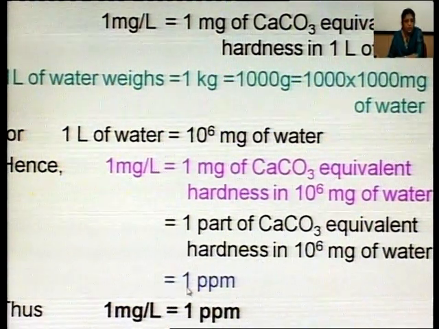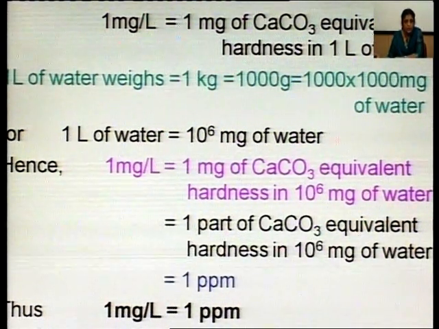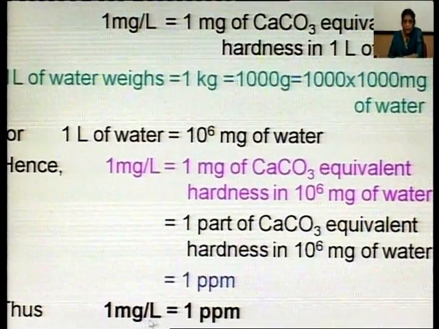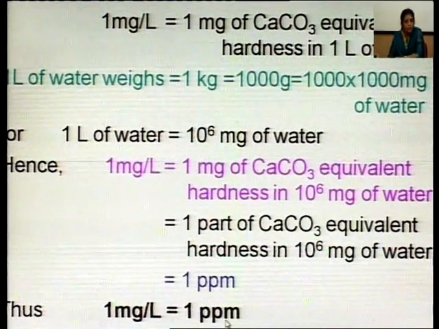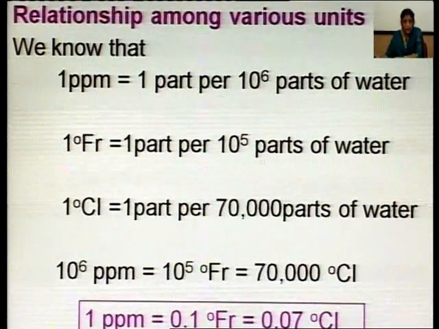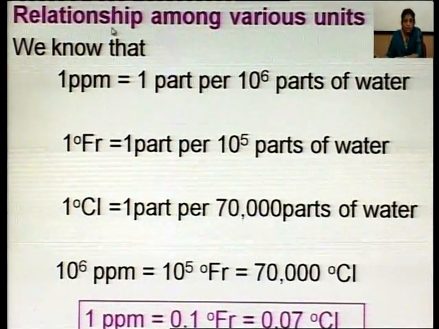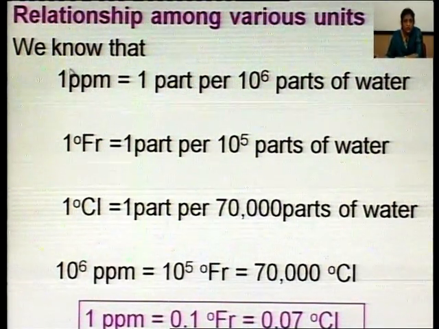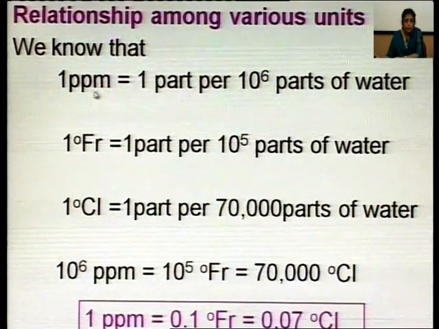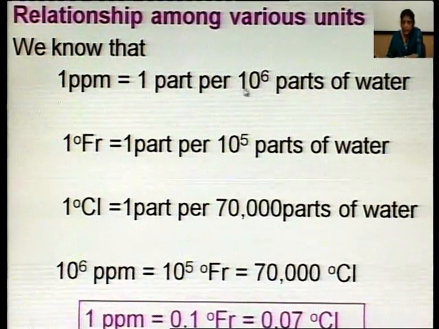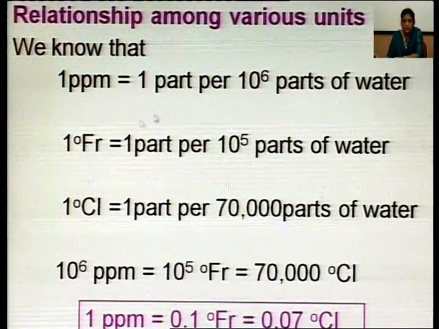So, it is equal to 1 ppm. So, we can say 1 milligram per liter is equal to 1 ppm. Now, we have a relationship between the various units. We know that 1 ppm is 1 part per 10 raised to power 6 parts of water.